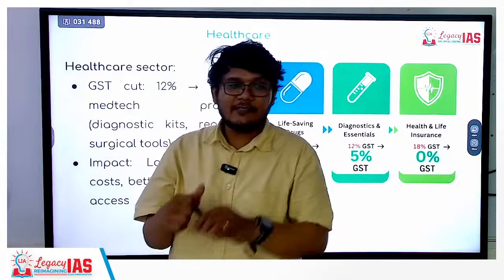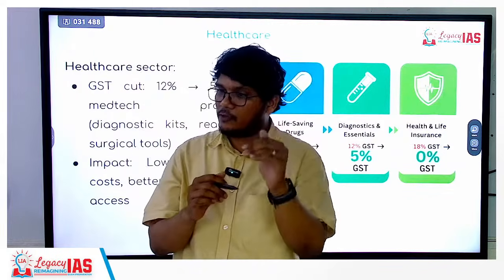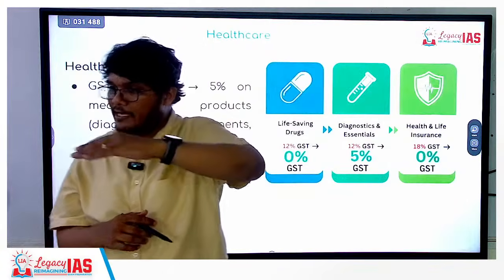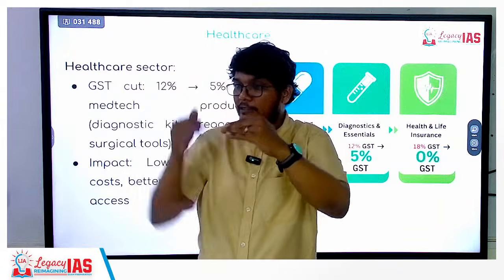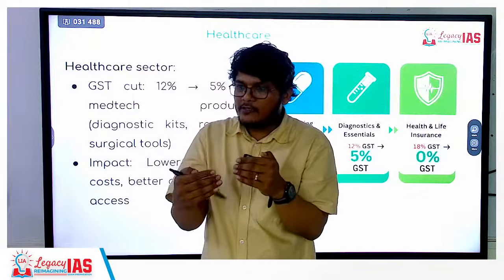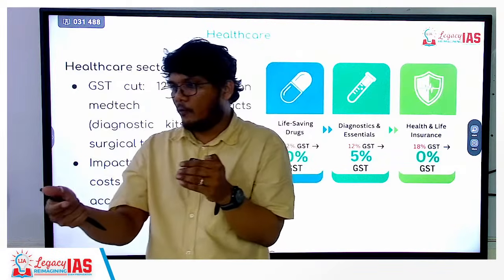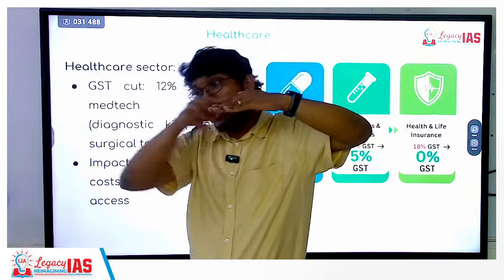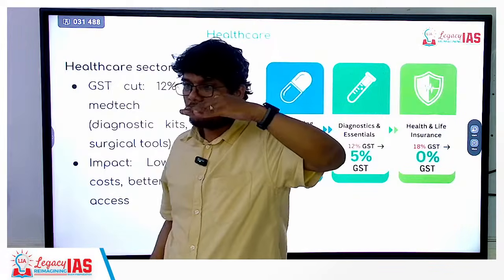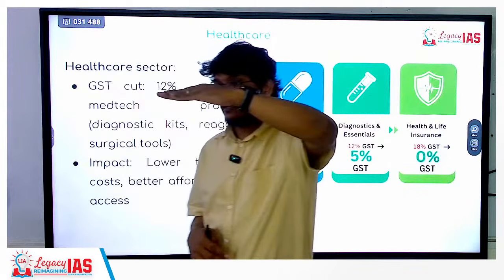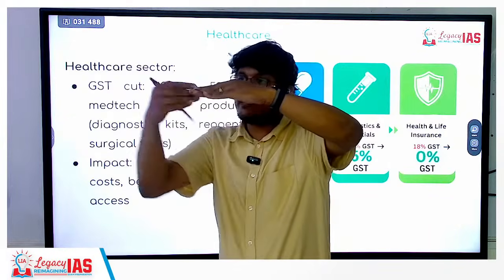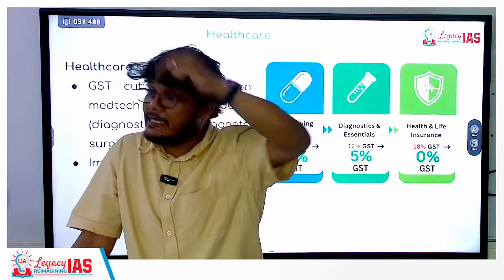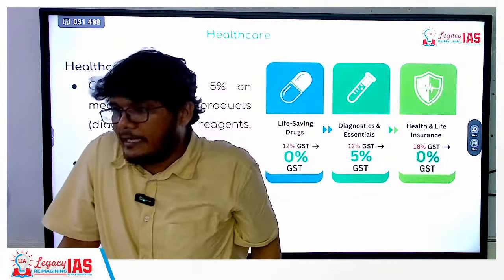Life-saving drugs, we discussed one concept. I'll give an example. We discussed the concept of multi-drug resistant bacteria, right? So there are different lines of drugs for the infections that are caused. The last line of defense with respect to the infection are all life-saving drugs, right? Beyond that, you have other drugs also. So the final line of defense for antimicrobial resistance, multi-drug resistance, will become your life-saving drugs.